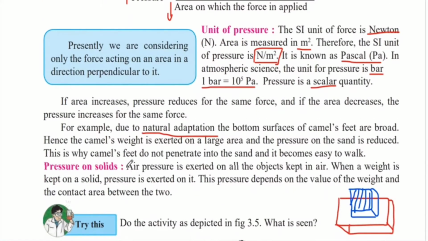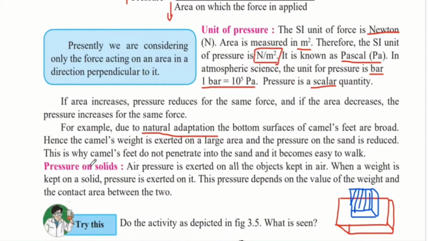Pressure on solids. Air pressure is exerted on all the objects kept in air. Because we are living in the Earth's environment, our environment has air all around us. Therefore, no matter where we are, we always have air pressure that is exerted on all the objects present in the Earth's atmosphere.